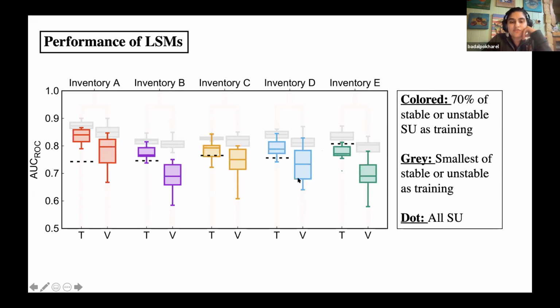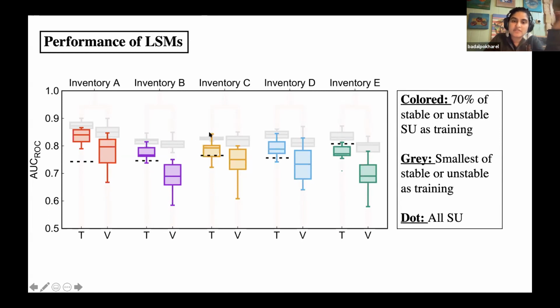We can see that inventory A has the highest value, right? Also, I have to mention again that inventory C is the one with the highest number of landslides, and inventory E is the lowest. But we can see that inventory A has the highest performance results.